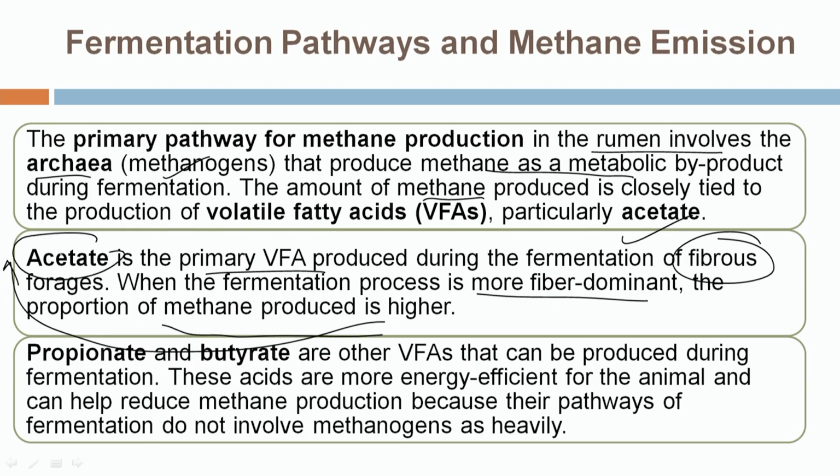Along with acetate, two other volatile fatty acids are also produced during enteric fermentation: propionate and butyrate. However, production of these two volatile fatty acids is a more energy efficient method because it reduces methane production, because an alternative pathway is used during their formation.